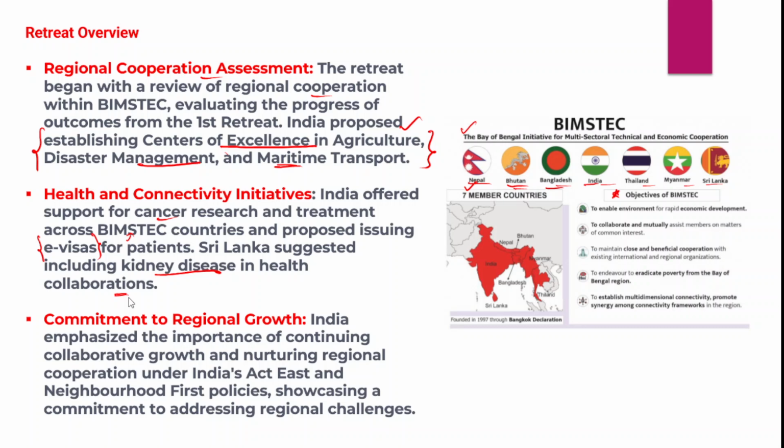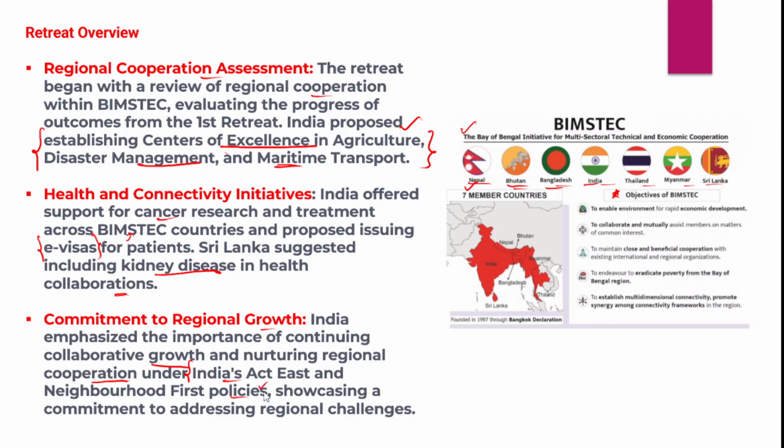However, India and other BIMSTEC partners remain committed to inclusive regional growth and development, right? To achieve that, India has been continuously emphasizing collaborative growth and nurturing regional cooperation under India's Act East policy. India also has flagship programs such as the Act East policy and the Neighborhood First policy.